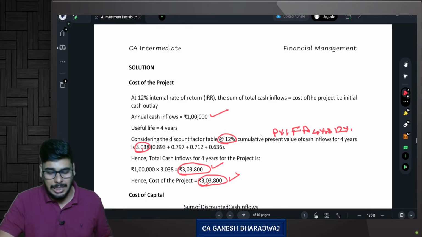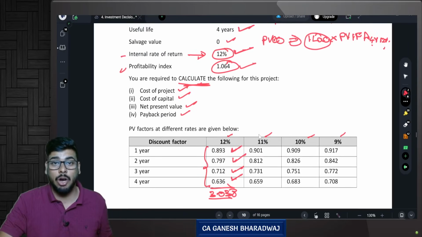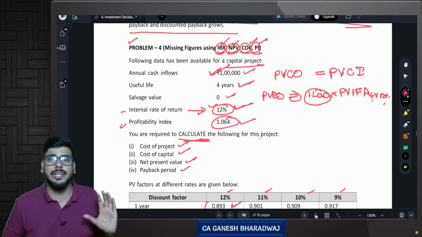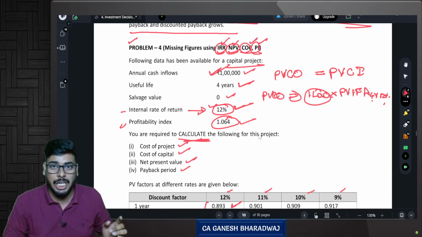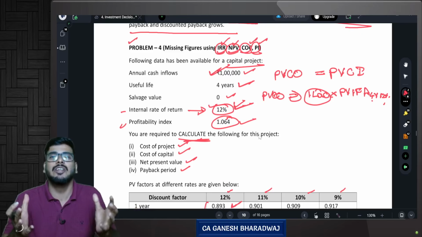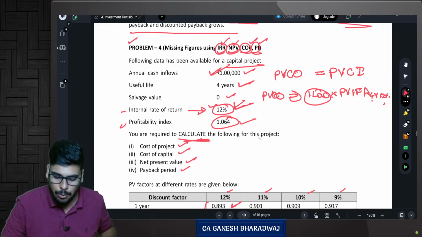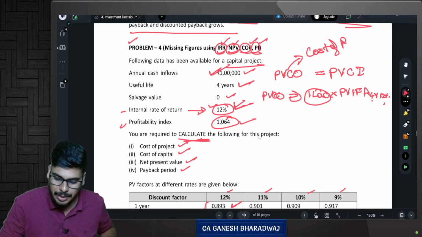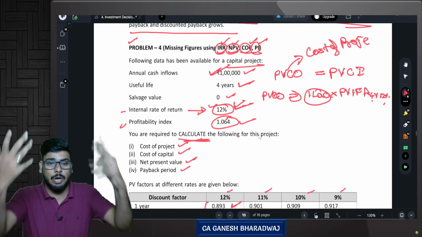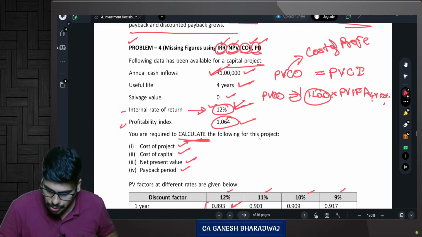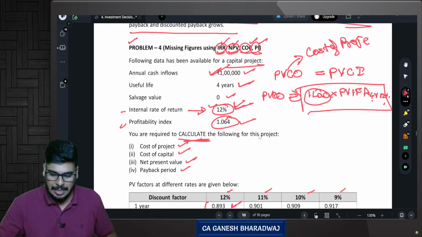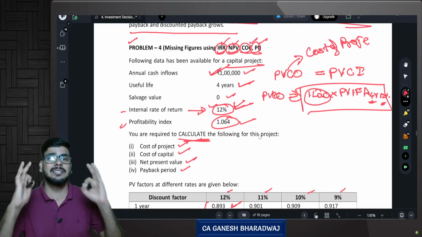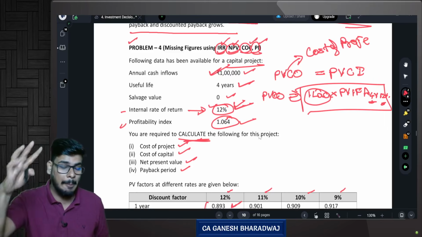So first they had asked for what? They have asked for the cost of the project. They have given the annual cash flows. They have given the IRR rate. What do you need to do? The present value of cash inflows using the IRR rate will be equal to my present value of cash outflow. Present value of cash outflow is nothing but the cost of the project. Are you clear with this? Cost of the project, that is the only cash outflow I have. Yes or no? So you just need to take 1 lakh into present value interest factor of annuity of 4 years at 12 percentage and you will get this answer. Guys, that's how simple it is, provided you know how to apply it.